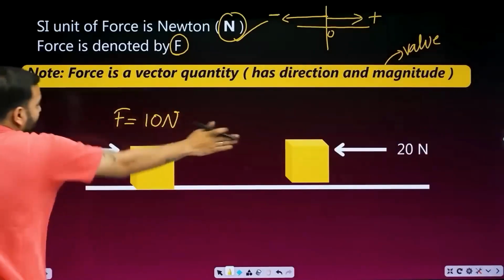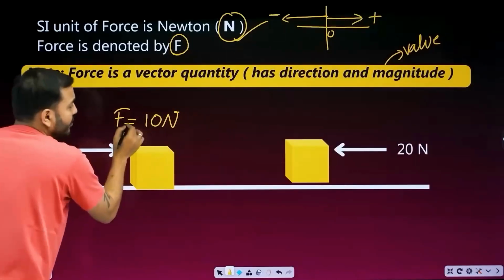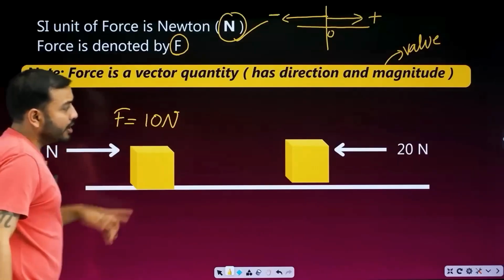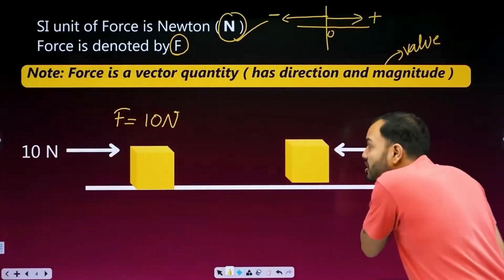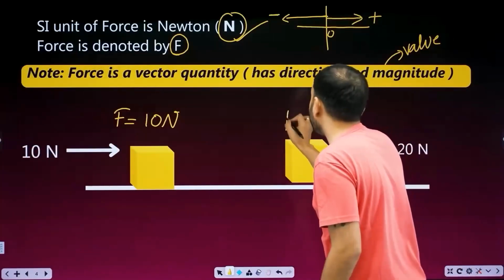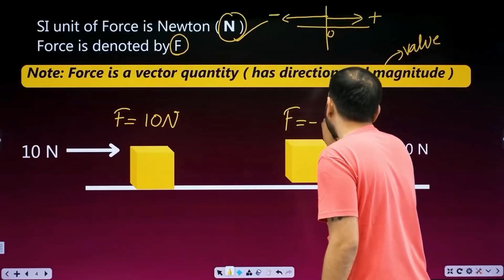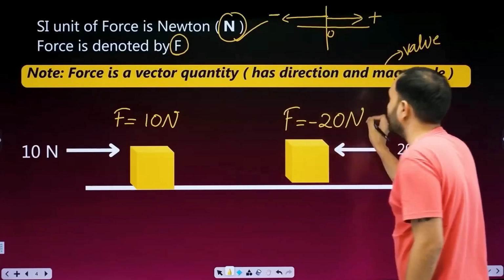If you consider this one positive, then the other is negative. Now look carefully, where is the force applied? In the positive direction. So how is the F? Positive. Where is this force applied? In the negative direction. So here you will write F equals minus 20 Newton.